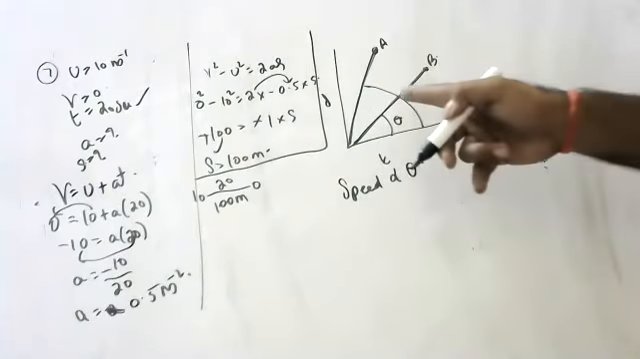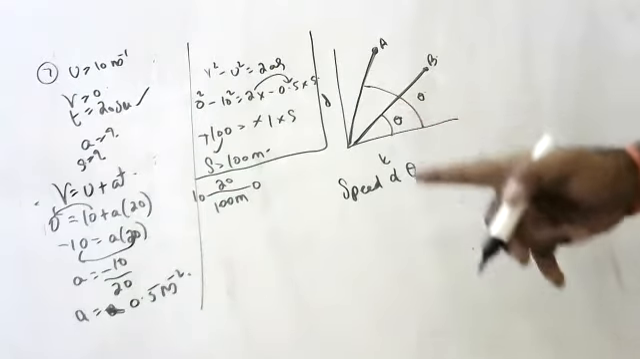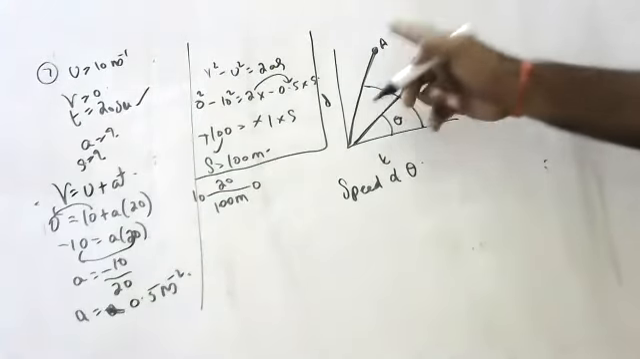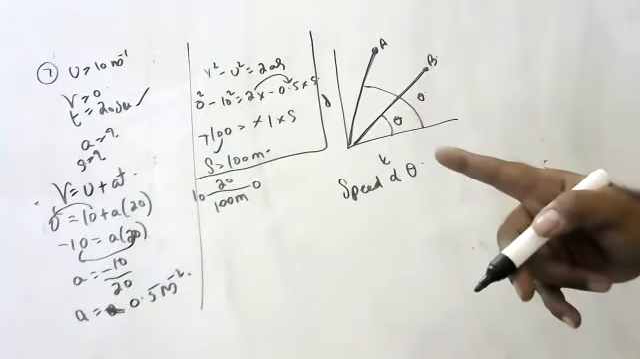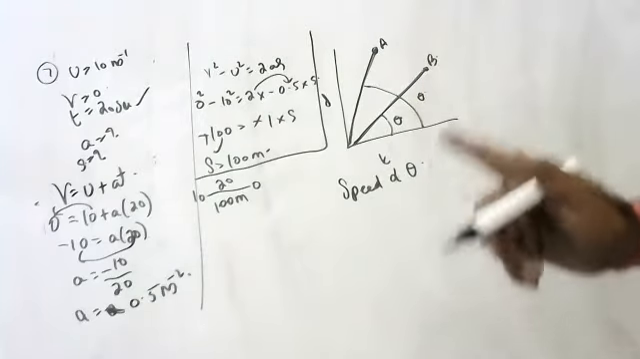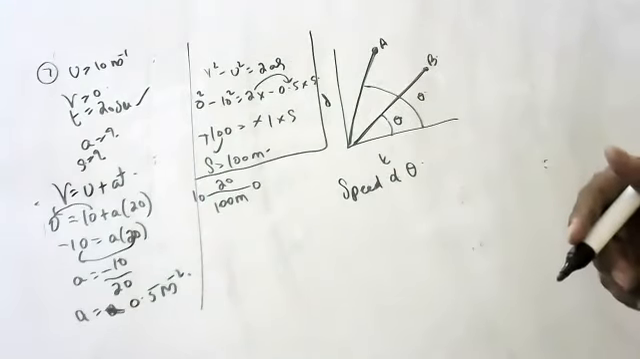So A is moving with greater speed. Larger the theta, greater will be the speed. Please remember this one point, children: speed is directly proportional to theta.